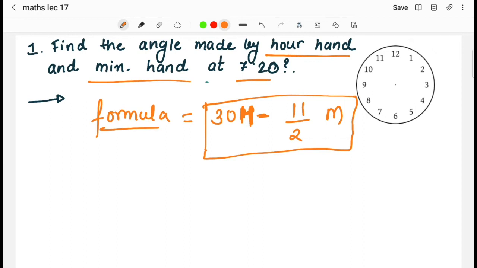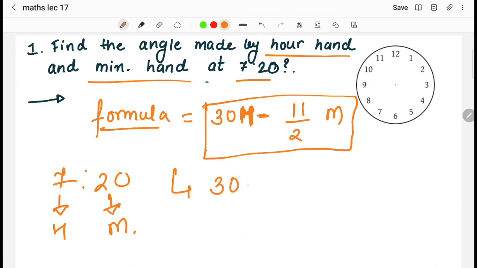Okay, so if we go by this formula, the time mentioned over here is 7 hours 20 minutes. So basically 7 is hours and 20 is minutes, right? When we put this value in this particular formula, that is 30 into 7, hours is given, right? Minus 11 by 2, and the minutes given over here is 20 minutes, right?